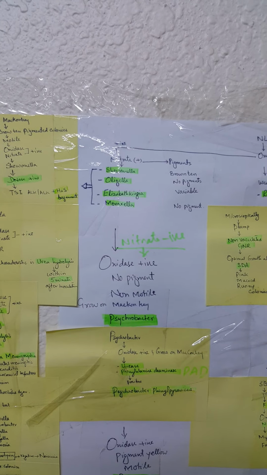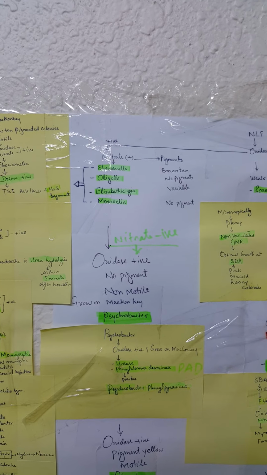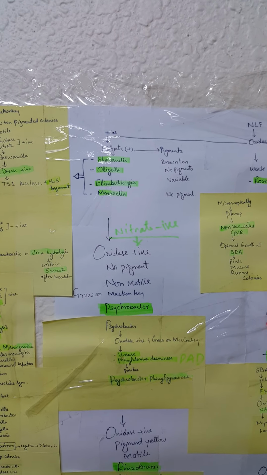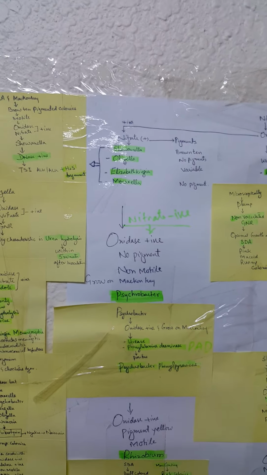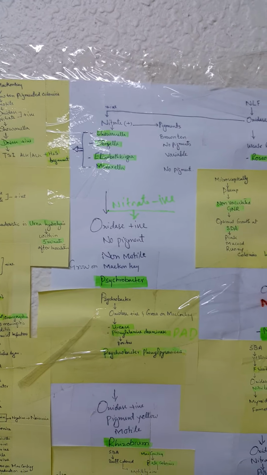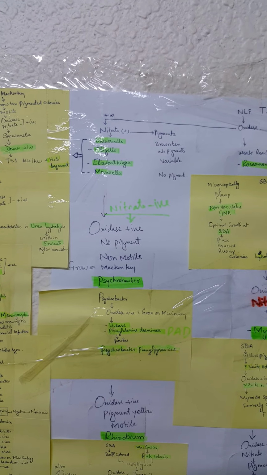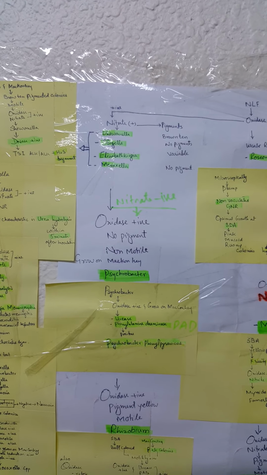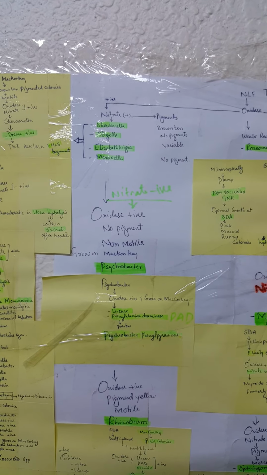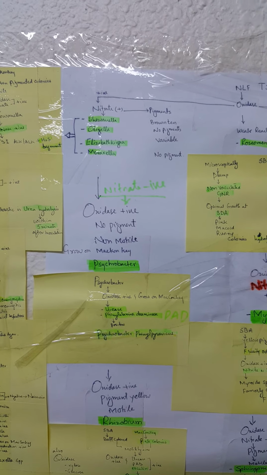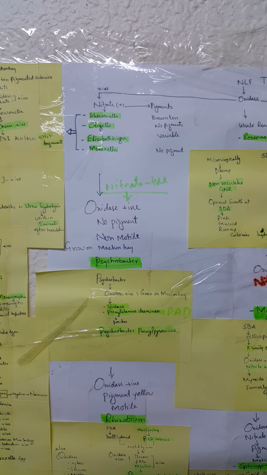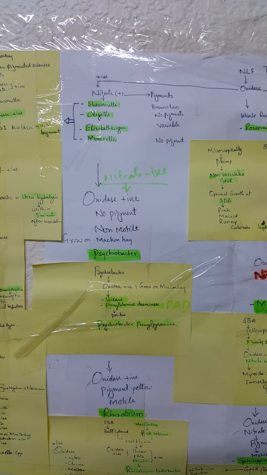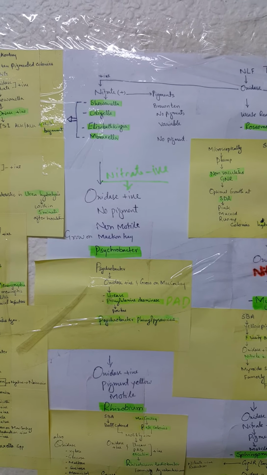Now we will discuss oxidase positive but nitrate negative species. The first one is oxidase positive, nitrate negative, non-motile and non-pigmented. The organism is capable of growing on MacConkey, and it also has the ability, like Psychrobacter phenylpyruvicus, to hydrolyze urea, and it is a positive test for PAD.